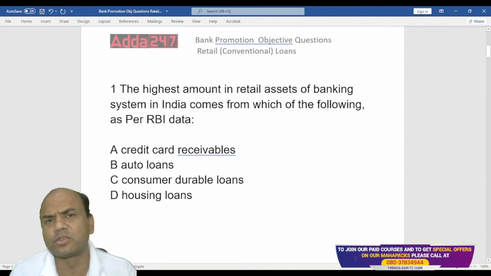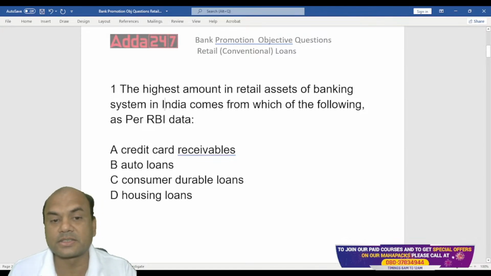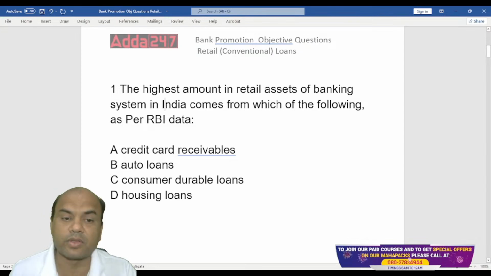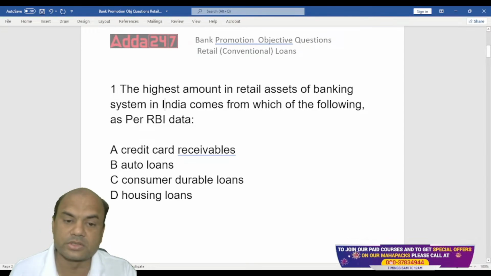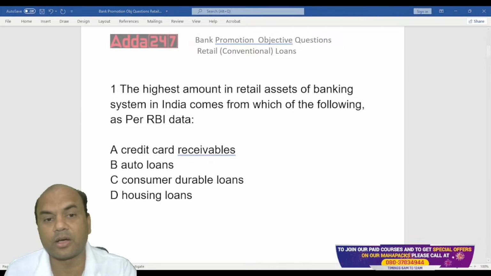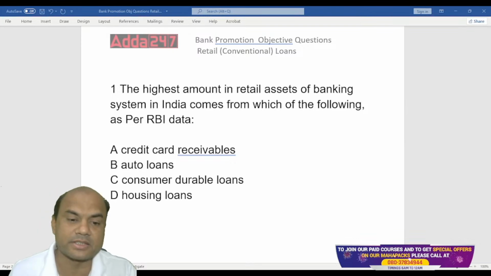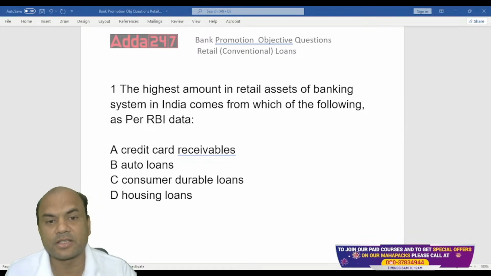See here, assets and loans are one and the same thing. We will use them interchangeably. The highest amount in the retail assets in the banking system in India comes from which of the following as per the RBI data? Credit card receivables, auto loans, consumer loans, or housing loans. So let's see how many of you can answer. Type in the comment section. I'll wait for 1 minute. Okay, everyone, type in the comment section.